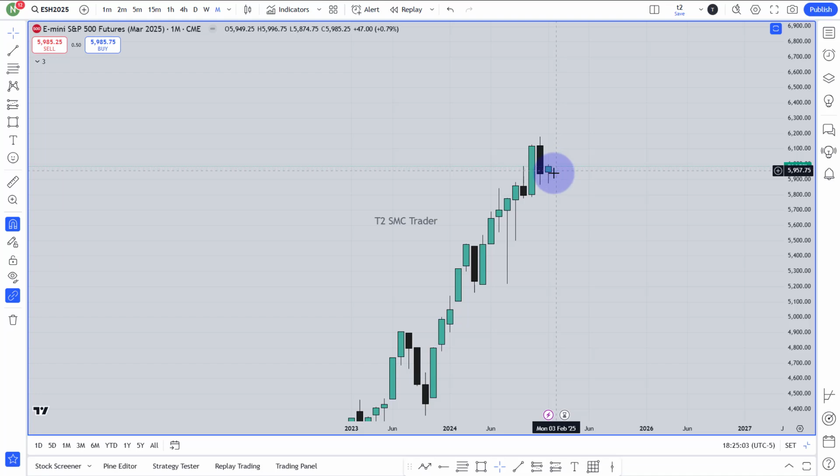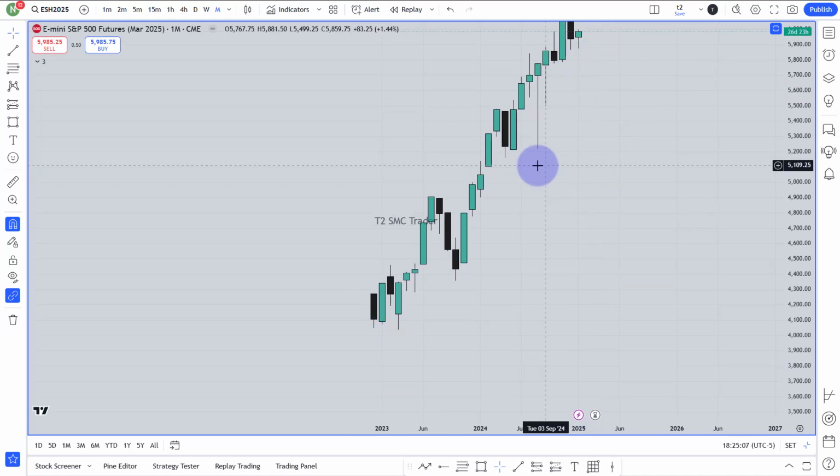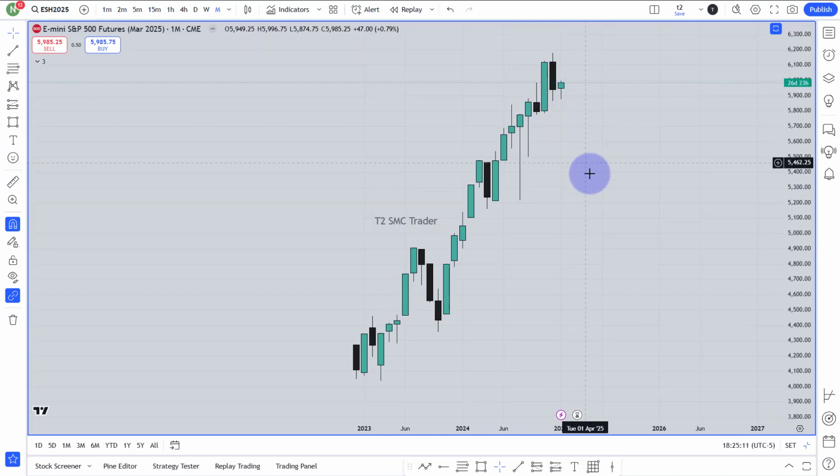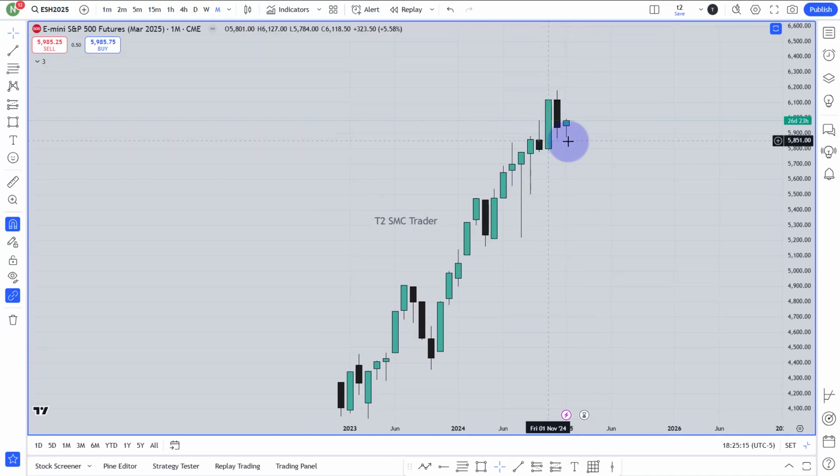If and only if the market falls and makes a bearish gap, then it can switch the chart for these relatively equal lows over here. As you can see, it can switch the chart for the longer term for that liquidity. But right now it's extremely bullish. The market can keep going higher and take that all-time high one more time.